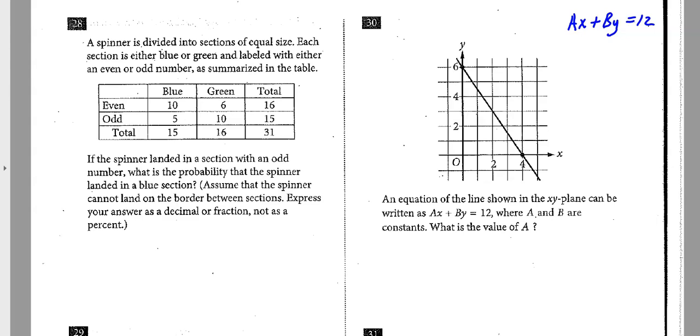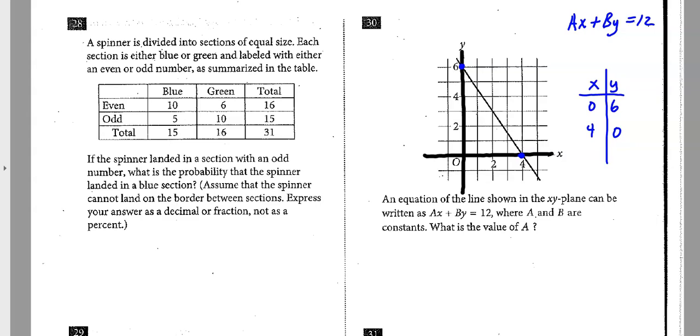I notice a couple numbers on the line. So let me first, it's kind of confusing to see where the axes are, but here's the x-axis, here's the y-axis, and we have some intercepts, which are going to be very useful. So we have a couple intercepts. We have some points that work. So in this table, in my little xy table, I know that when x is 0, y is 6. And I know that when x is 4, y is 0. So right there, I can kind of plug those numbers in, and I can get some information from that.